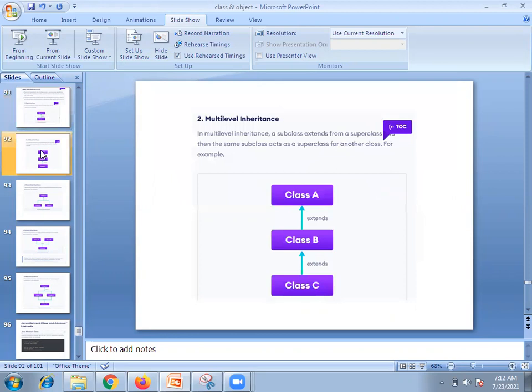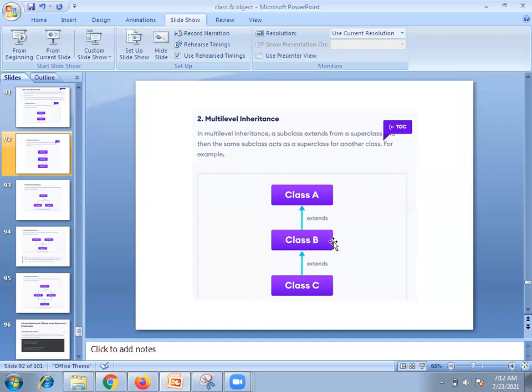Now coming to multi-level: grandparents, parents, child. Clear? The same relation. A subclass extends from a superclass, then the same subclass acts as a superclass. For class A and class B, class B is a subclass of class A, and then class B is a superclass for the next class.